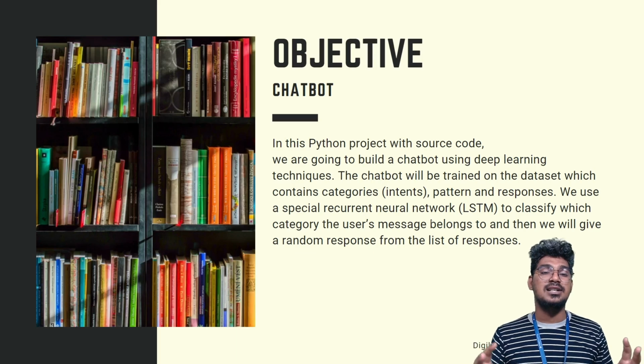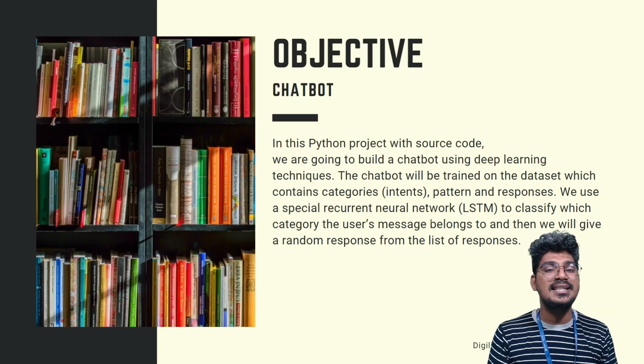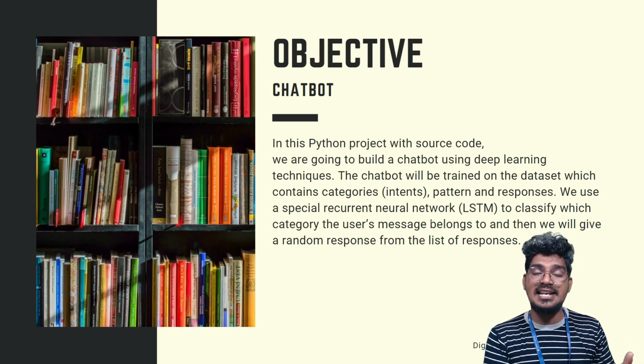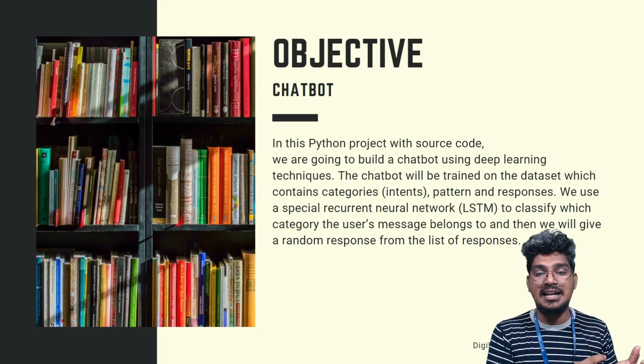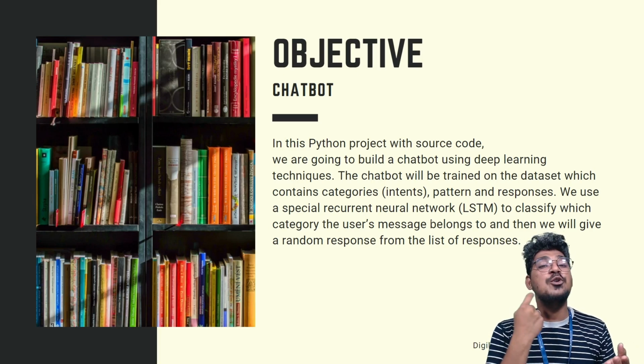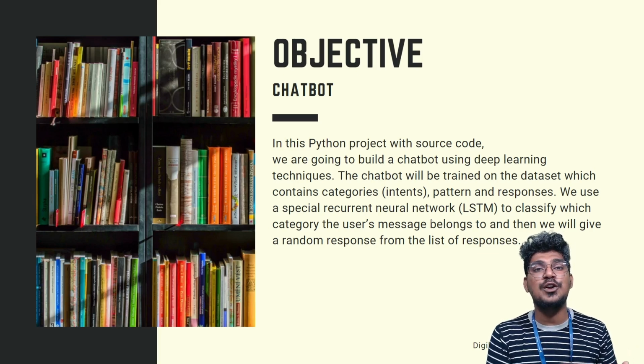So that is our objective. The objective here is that we are going to create the retrieve chatbot. The data set is a JSON file. It consists of the categories, patterns, and also the responses. We are going to use the recurrent neural network for model creation and model training.